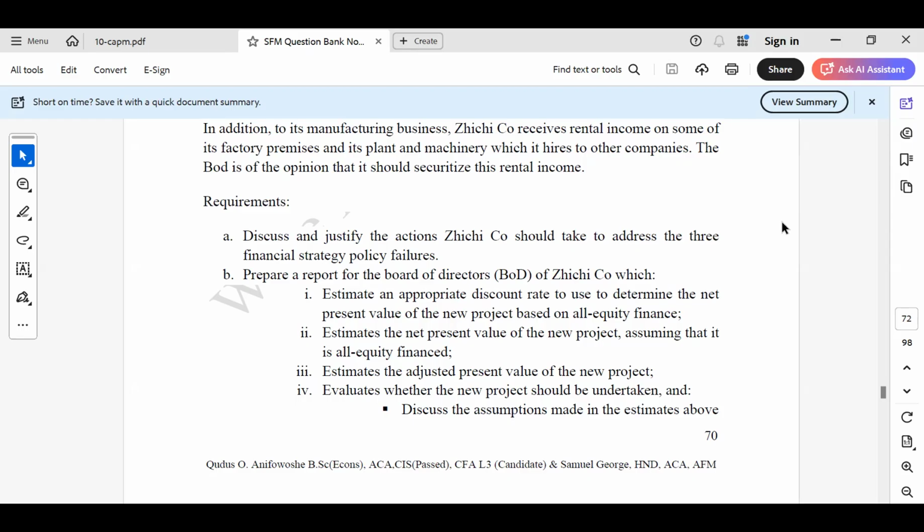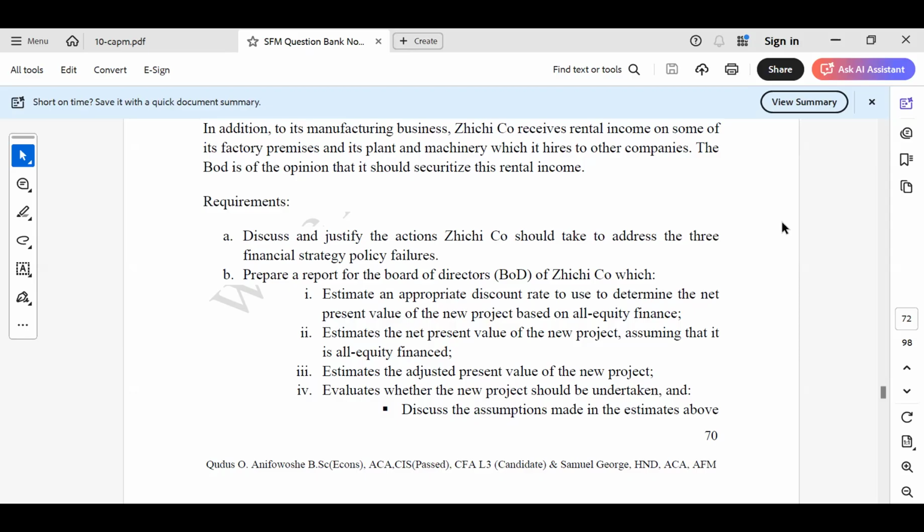Then requirement B says: prepare a report for the board of directors which estimates an appropriate discount rate to use to determine the net present value of the new project based on all equity finance.